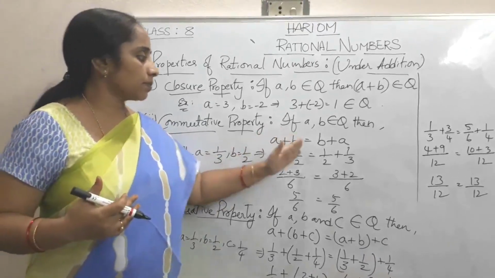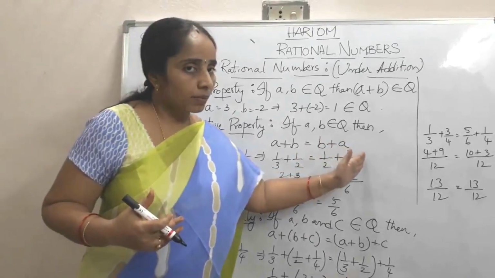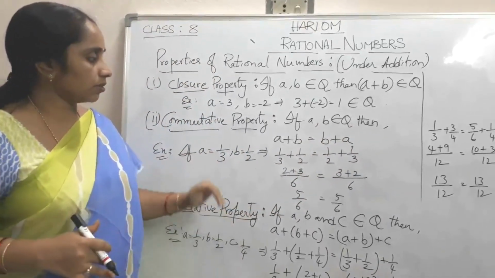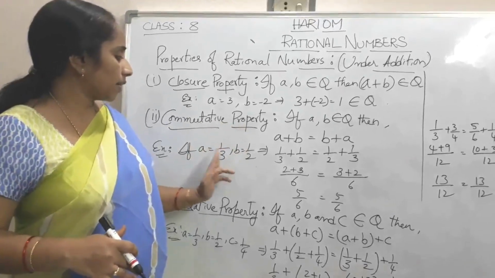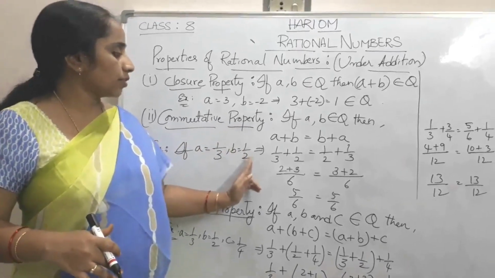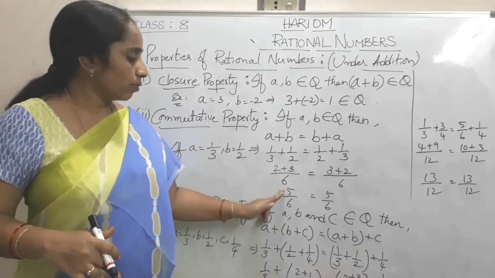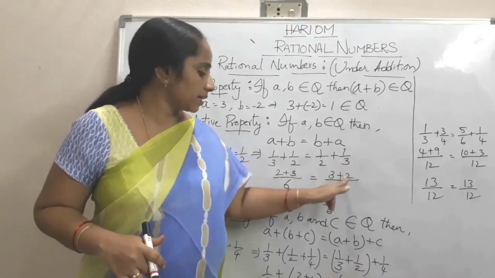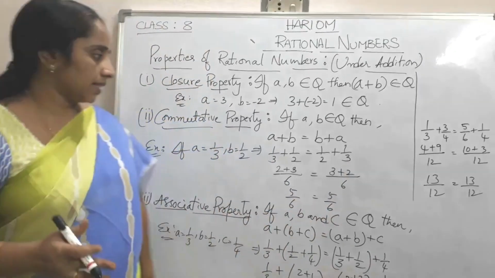That it is A plus B. Here this side it is B plus A. Whether it satisfies or not, we have to check. Here A is 1 by 3 and B is 1 by 2. By adding these two, we may get 5 by 6. Here also 1 by 2 plus 1 by 3, it is 5 by 6.